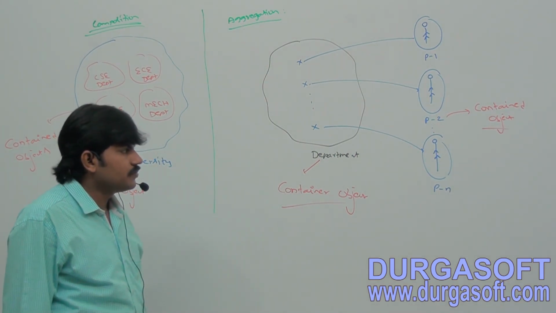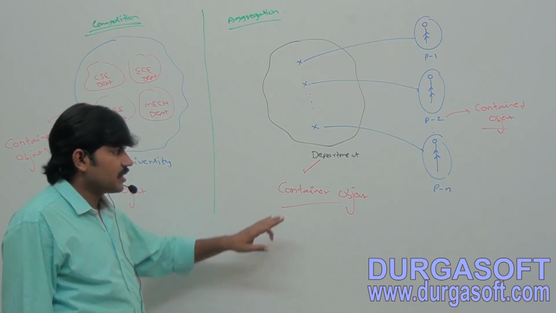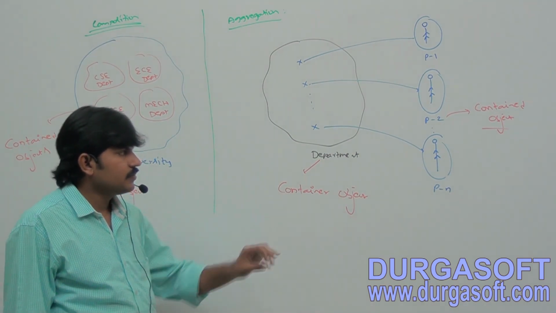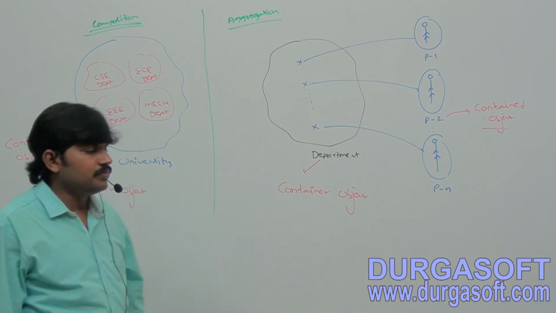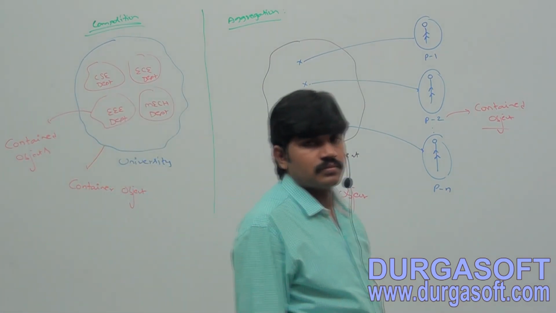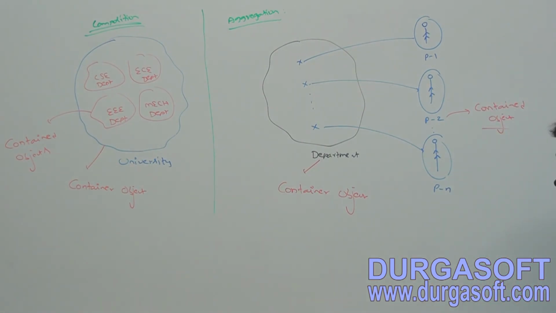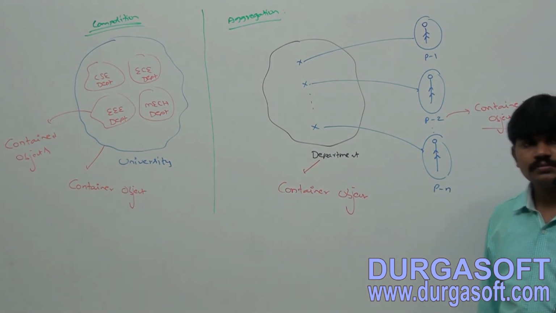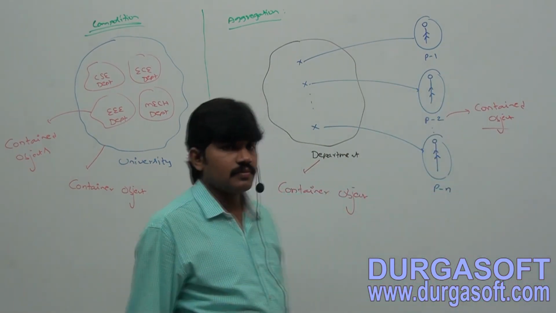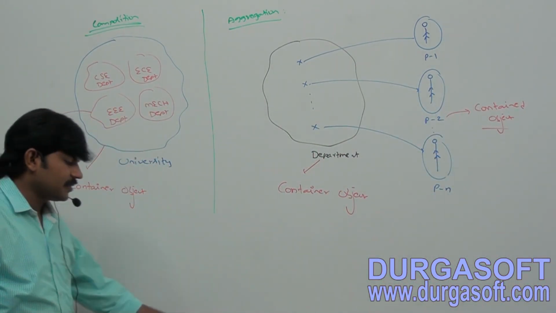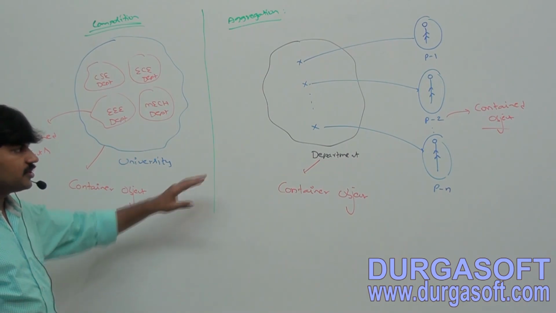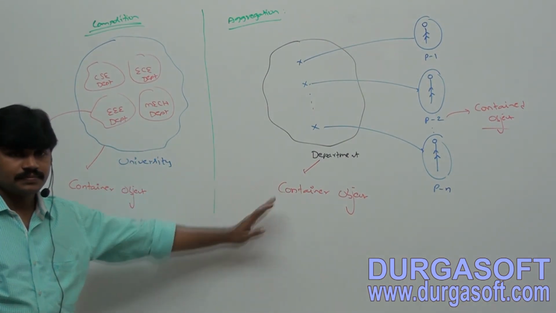Container object and contained object. Completed, right? I hope it's clear for all of you, right?